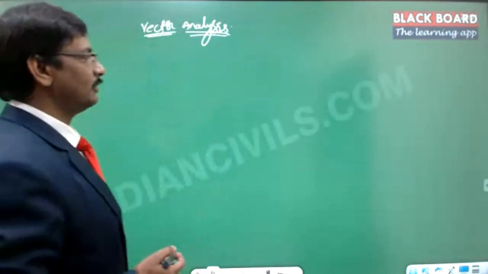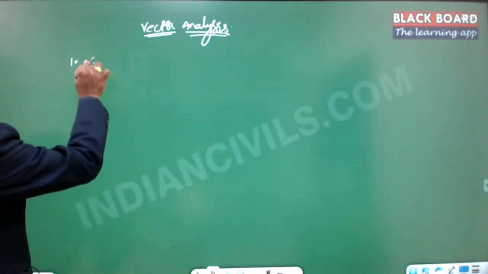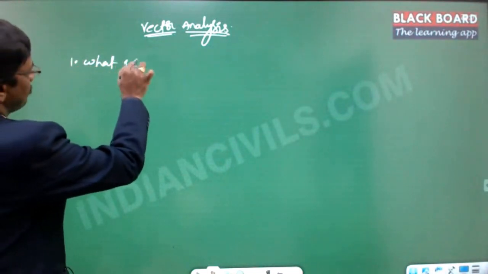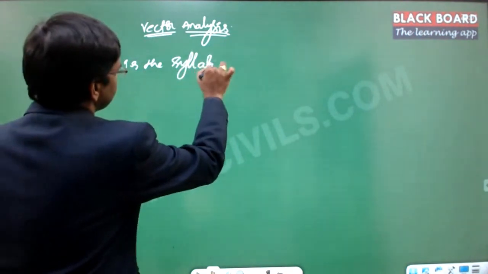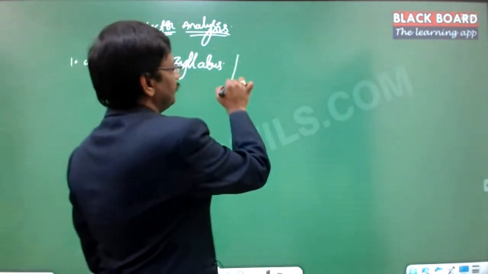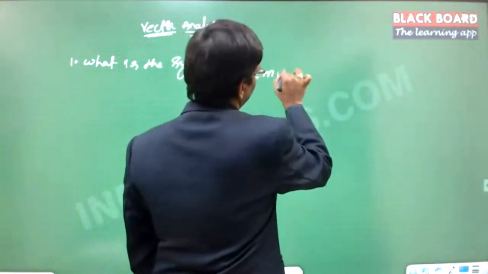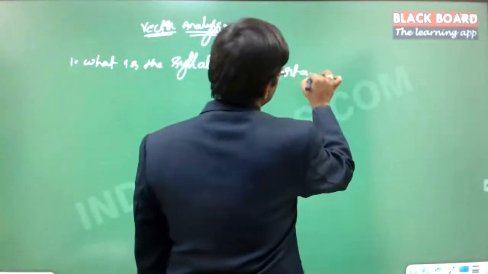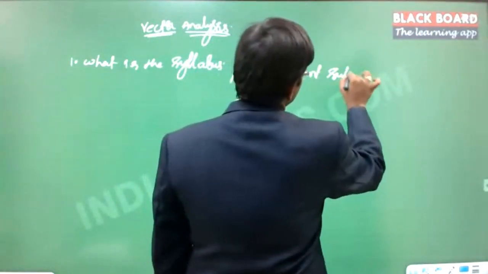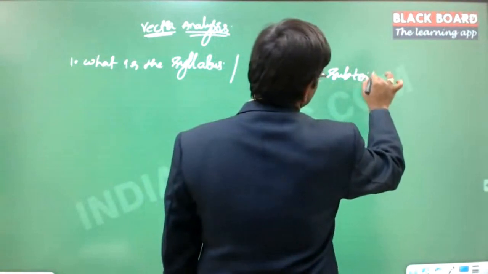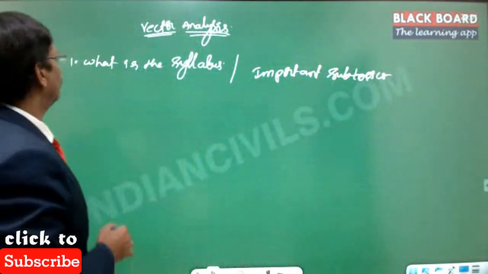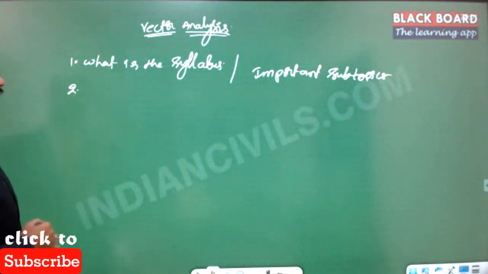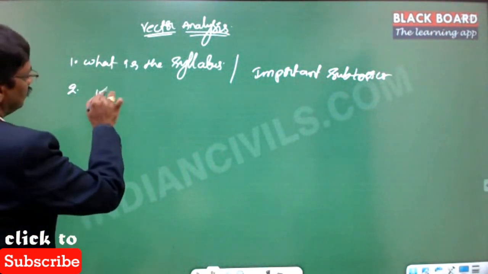Okay. So the fundamental questions are, one, what is the syllabus, and in that, the specifically important subtopics. And then the second one is, what are all the books?